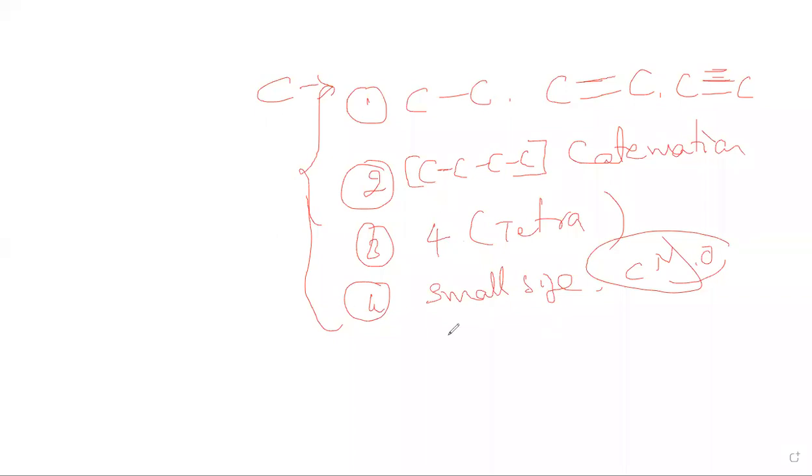Since carbon has anomalous, peculiar properties, we need to see how the orbitals combine and how the sigma bonds and pi bonds are formed.